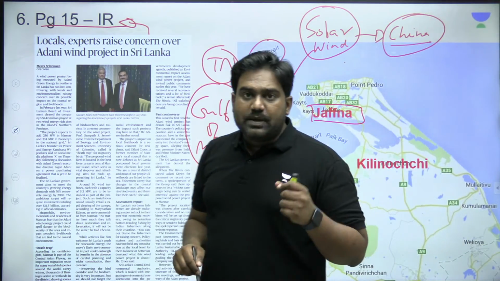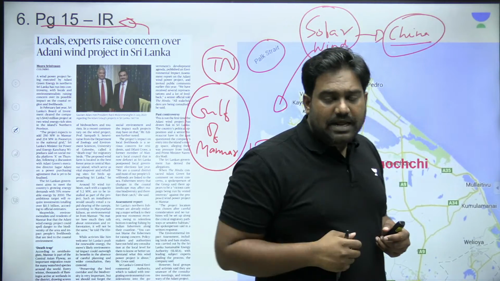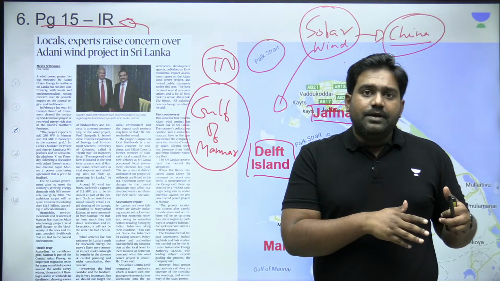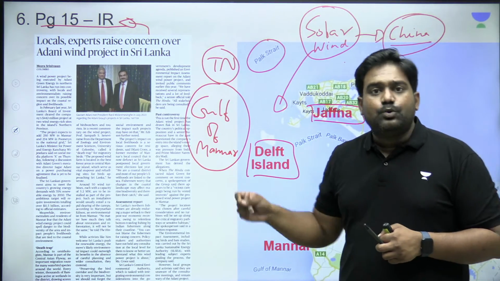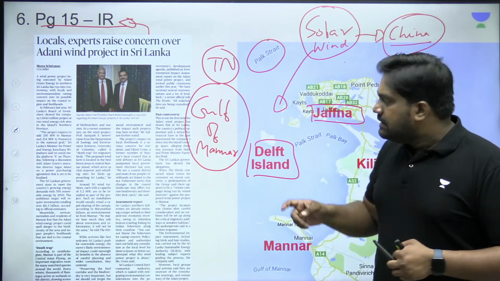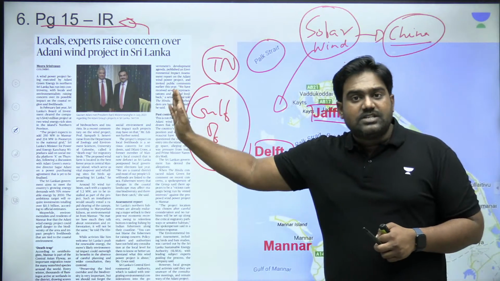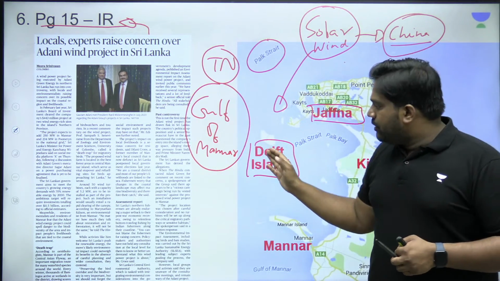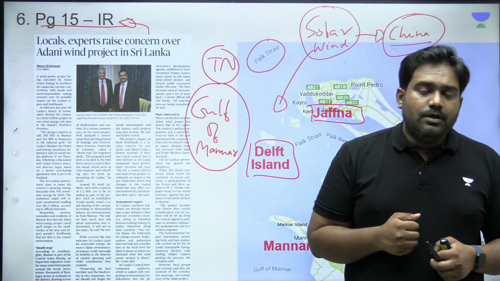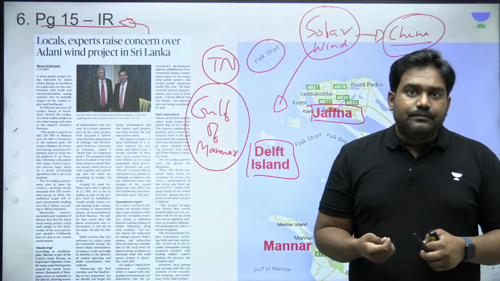When the Rajapaksa brothers were in power, with Gotabaya Rajapaksa as president and Mahinda Rajapaksa as prime minister, the Rajapaksa family, which was seen as pro-China, had awarded these contracts to a Chinese company. India was very alarmed and concerned that Chinese companies were going to execute these key projects so close to India's coastline, because from Delft Island, the coast of Tamil Nadu is barely a few nautical miles away. So India objected to this project, and India also proposed an alternative.